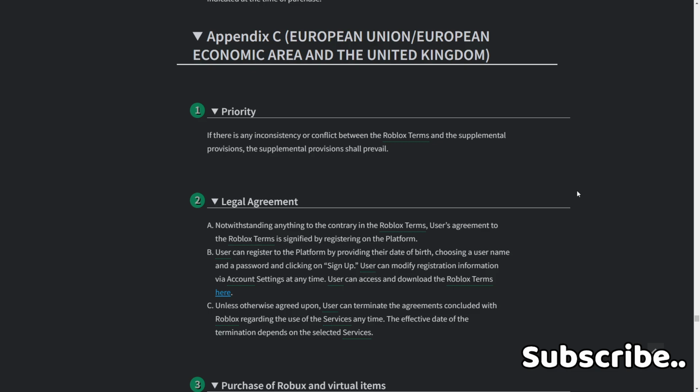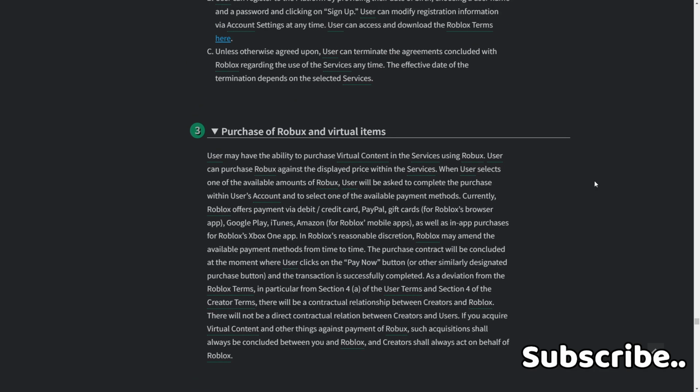User can access and download the Roblox terms here unless otherwise agreed upon. User can terminate the agreements concluded with Roblox regarding the use of the services at any time. The effective date of the termination depends on the selected services. 3. Purchase of Robux and virtual items. User may have the ability to purchase virtual content in the services using Robux. User can purchase Robux against the display price within the services.